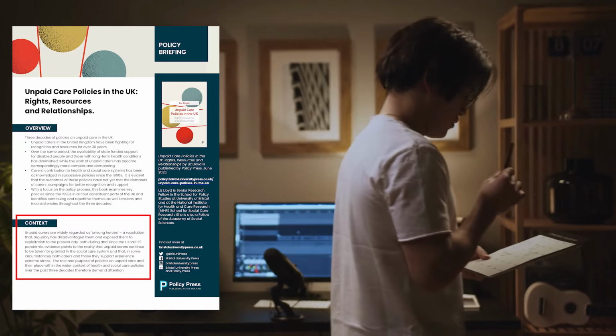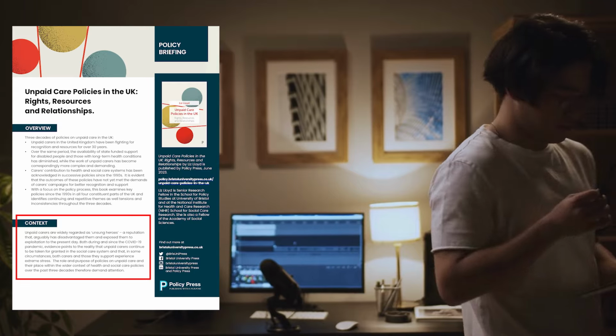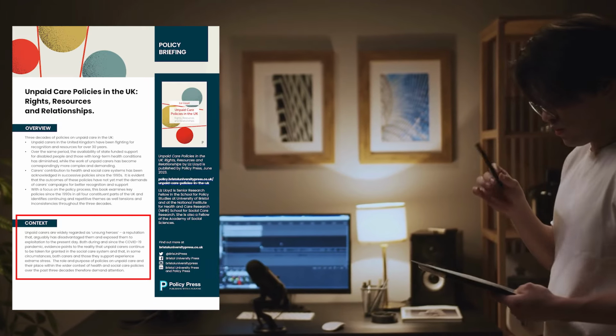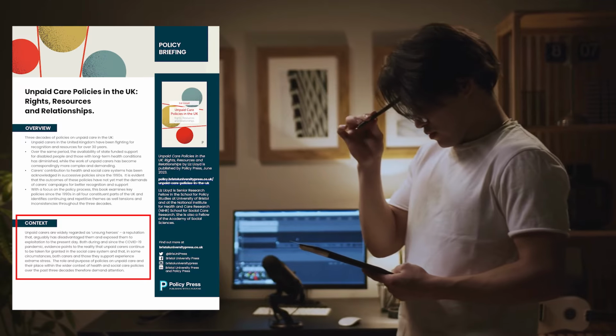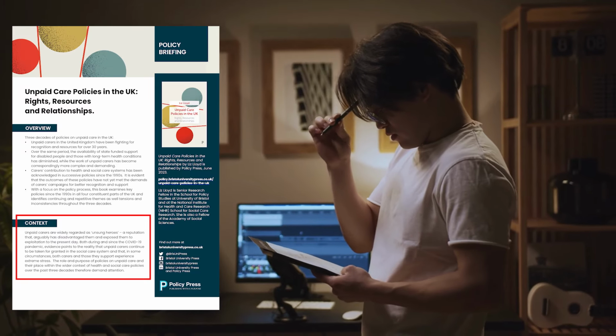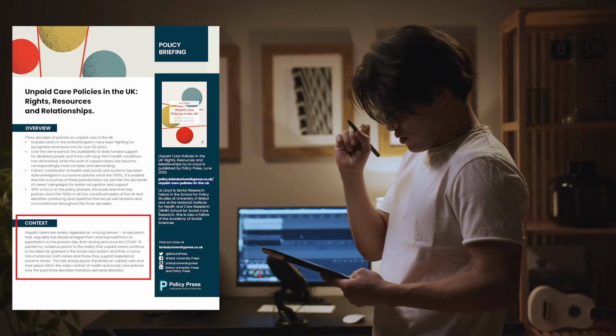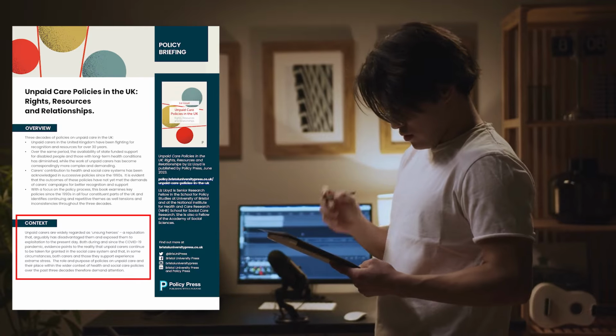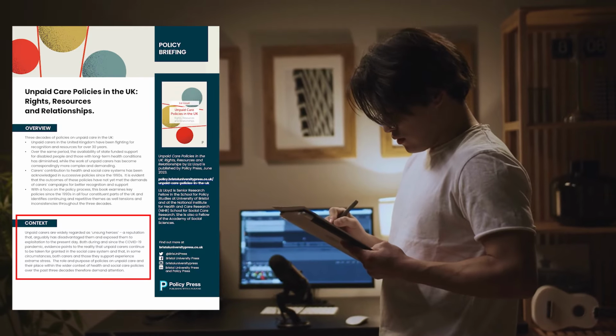Then we want to set the findings in context. This is normally about 100 words, roughly 2 short paragraphs, and it's there to explain why your research is important and how it fits into the big picture. What are the uncertainties in current decision-making and how does your work fill the gaps? It can be helpful to link this to recent events or crises.